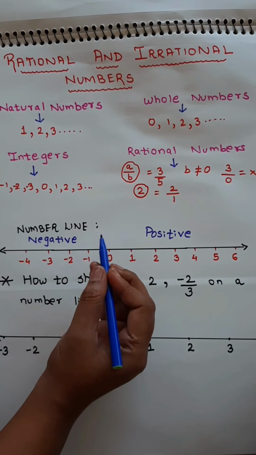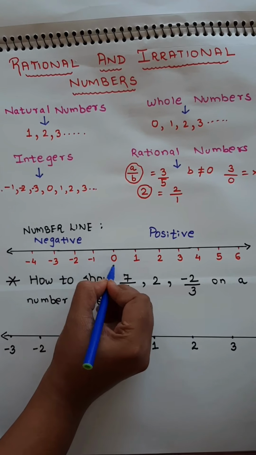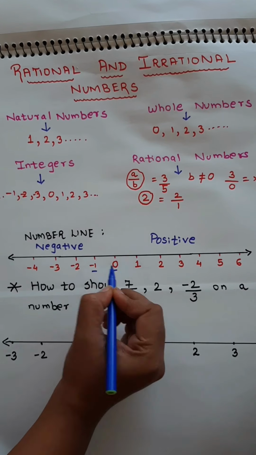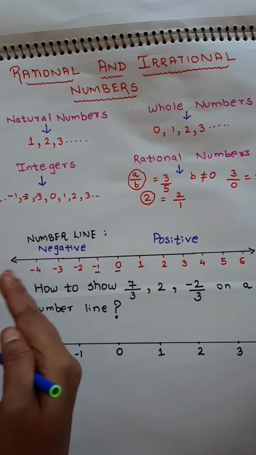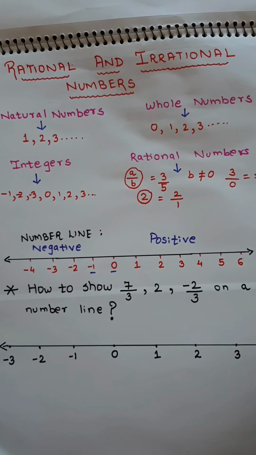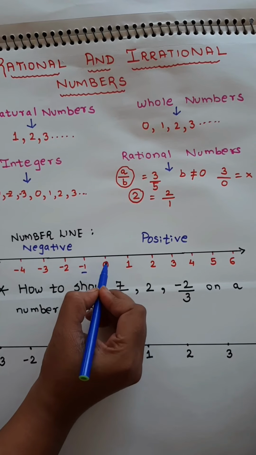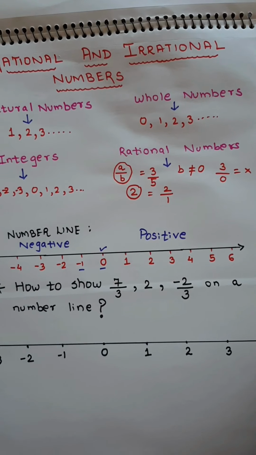That means if you compare -1 and 0 and I ask you which is greater, then the number on the right hand side is always greater. So -1 and 0, 0 is bigger than -1.